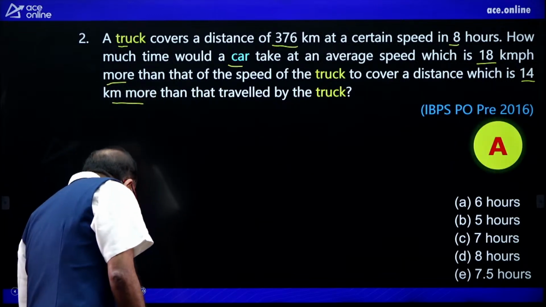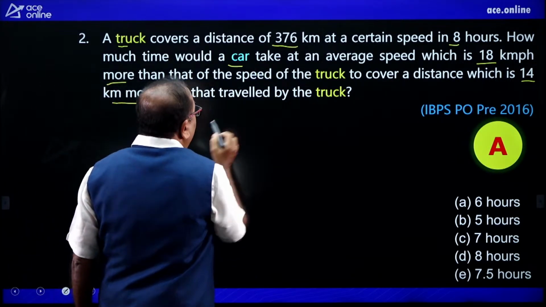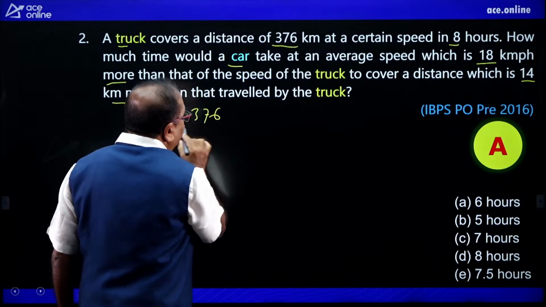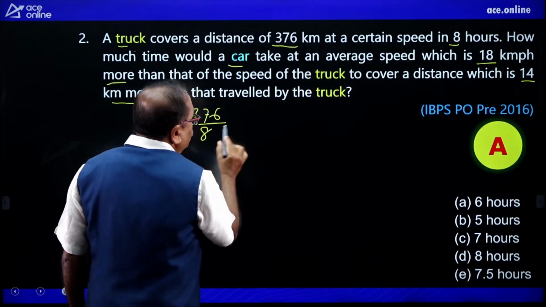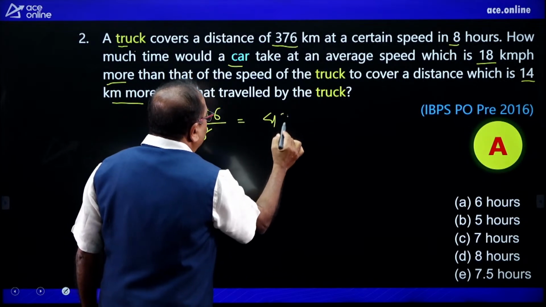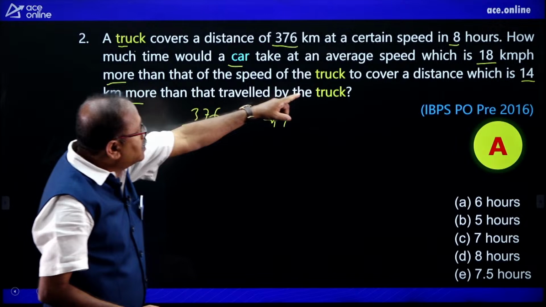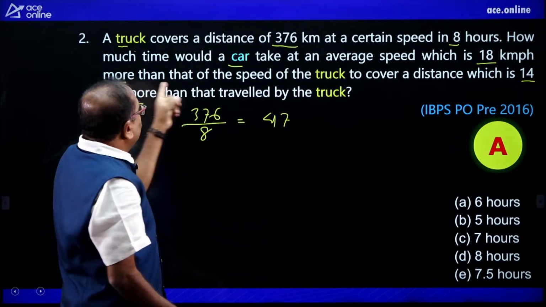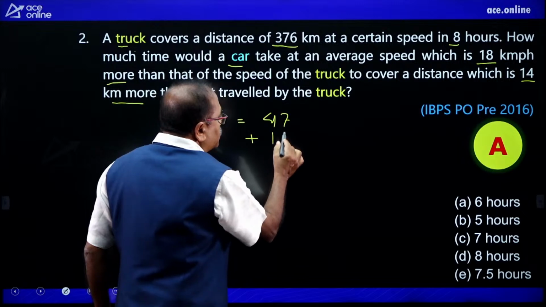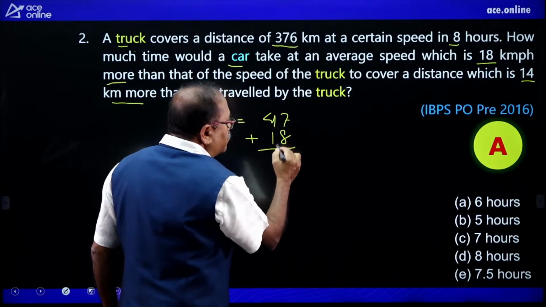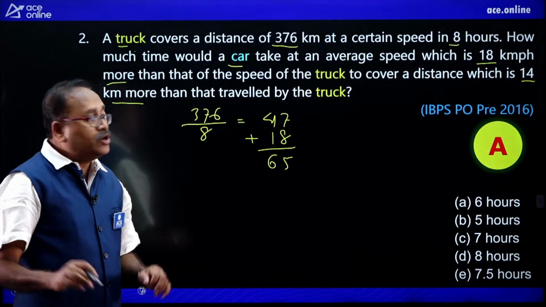So, how do I find it out? What is the speed of the car? That is 376 divided by 8, the speed of the truck, and you will be getting 47. Now, the speed of the car is 18 kilometer more than the speed of the truck. So, when I add 18 to this, how much will I get? This is 65. So, I have the speed over here.